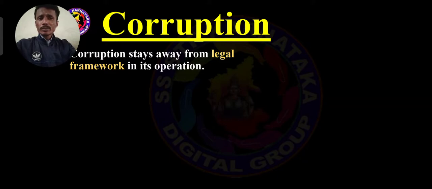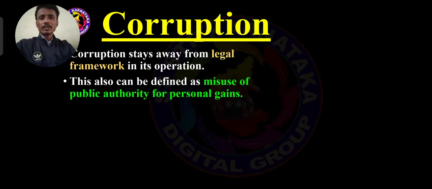But most of the people involved in corruption stay away from the legal framework in their own operations. It means they are involved in such kinds of work. So this is also one of the definitions of corruption.